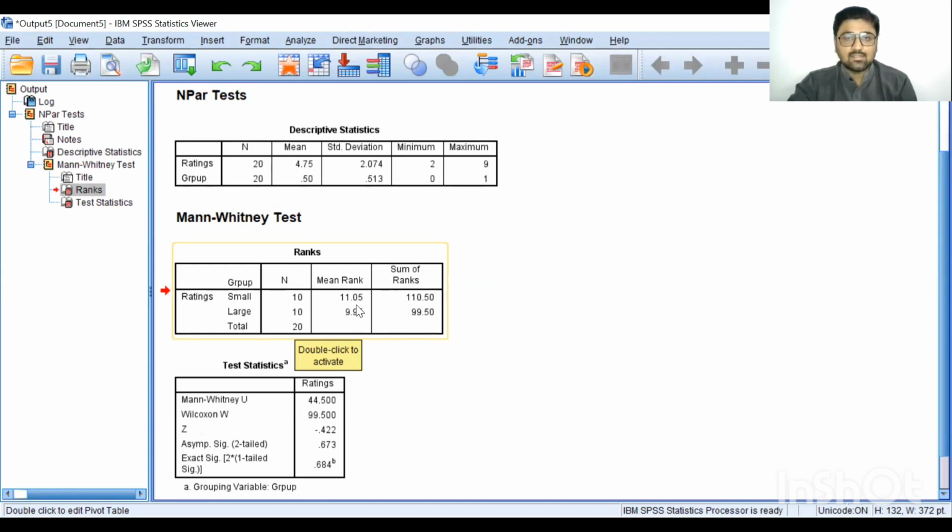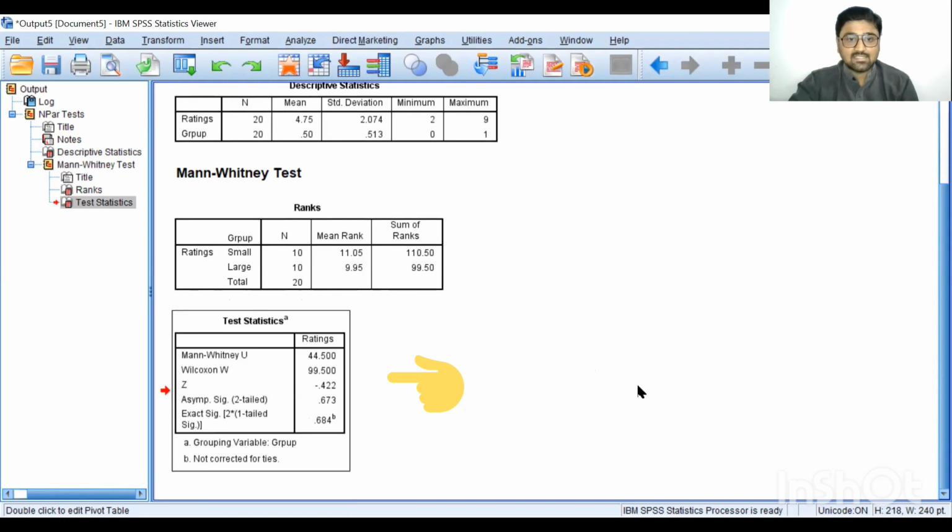See mean rank. For small group, that is people live in small cities, the mean rank is 11.05, and for large group, the mean rank is 9.95. This means that people live in small cities give higher ratings to a new bike than people live in larger cities, because the mean rank for small group is higher than the mean rank of large group. Now let's come to the test statistics.